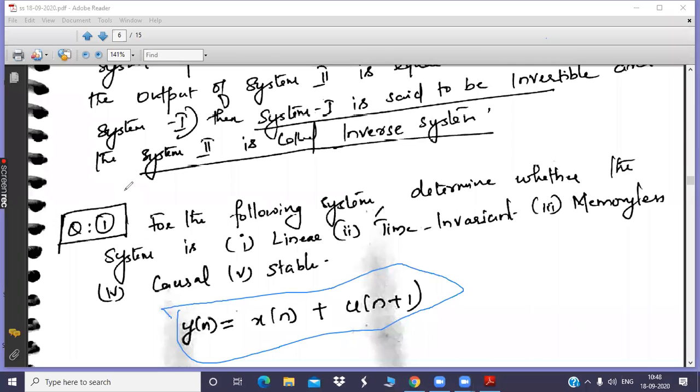So the system will be adding the signal u(n+1) to x(n). Based upon this task, you need to check all the 5 properties of the system, whether it is linear, time invariant, memoryless, causal, and stable. So all those we need to check. First one we will check is linearity. So take down: first one, linearity.